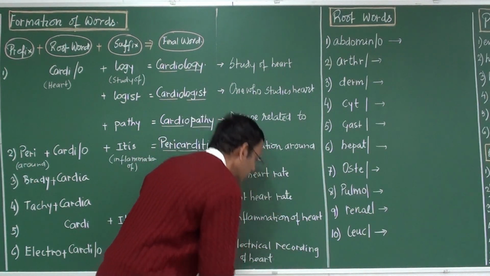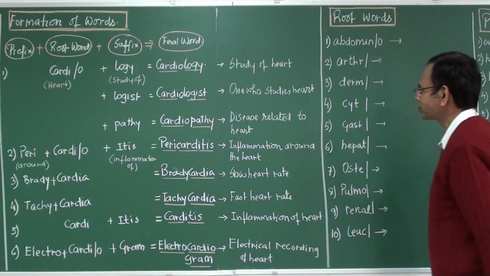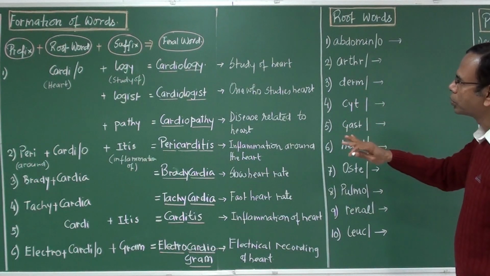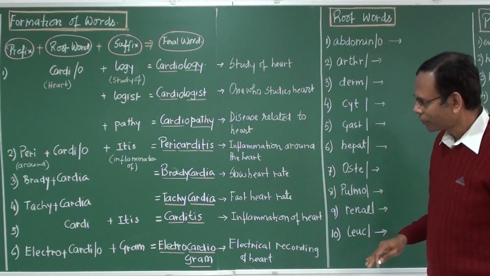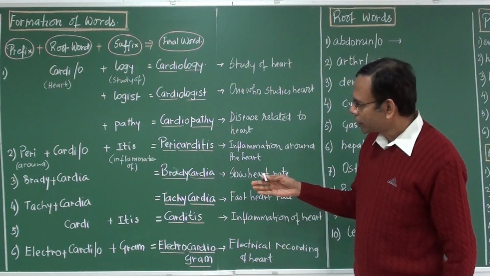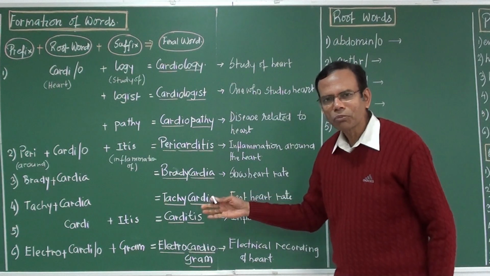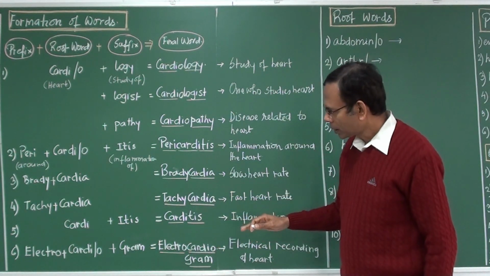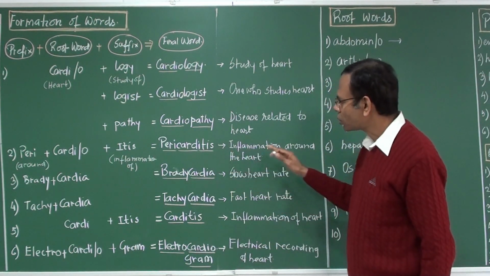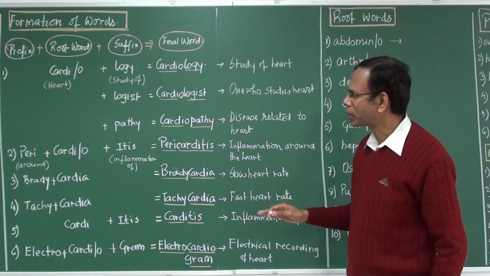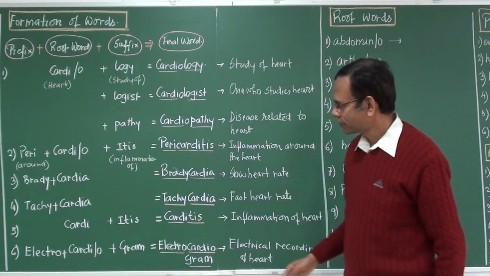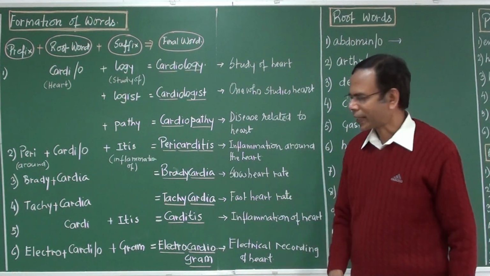Electrical recording of the heart. Okay. So I hope this is clear to you how these words are formed. Now what I suggest to you is you write down some 5 more words in your copy and show how the different words are formed. Like you can take some 5 more words with cardi and write it. So that will be your exercise.